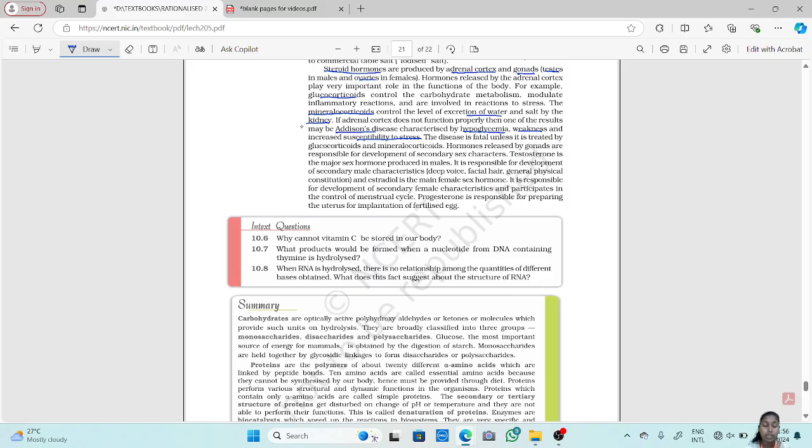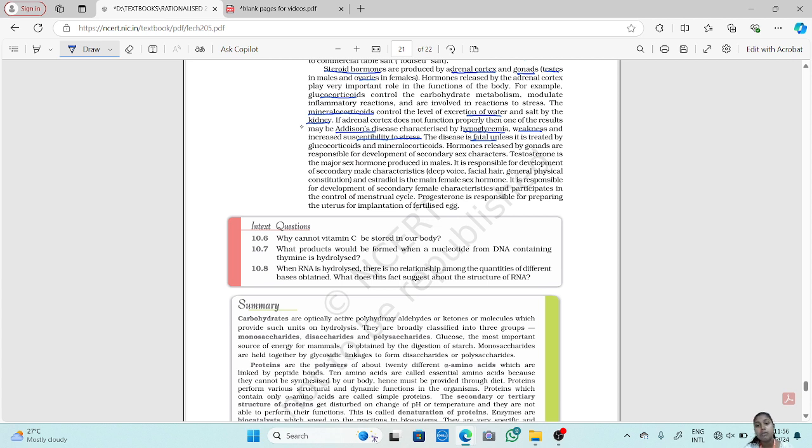You can get constant stress if the adrenal cortex doesn't function properly. The disease is fatal unless it is treated by glucocorticoids and mineralocorticoids. Fatal means it can be life threatening.